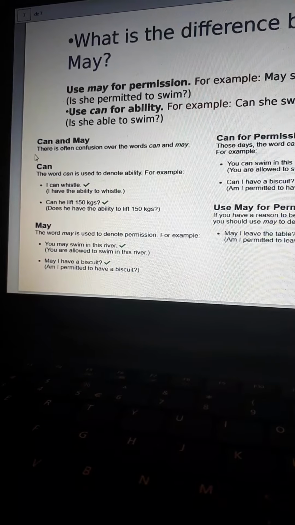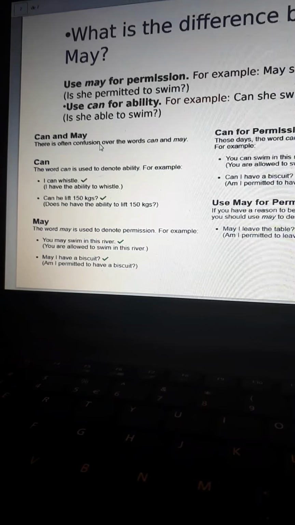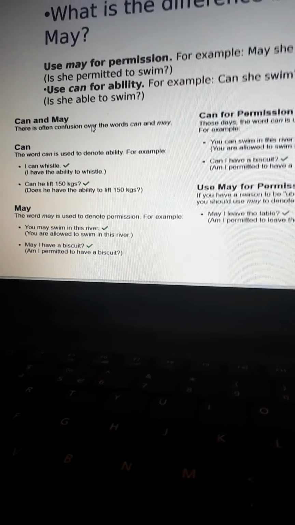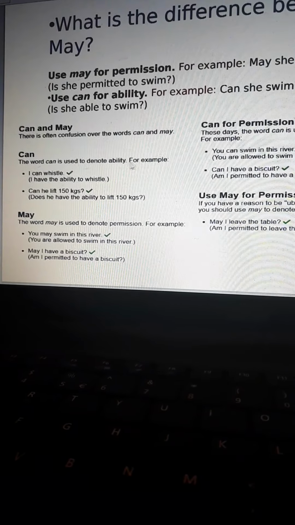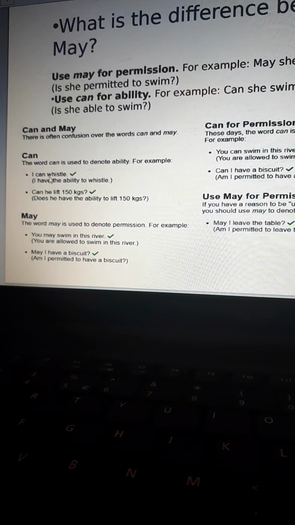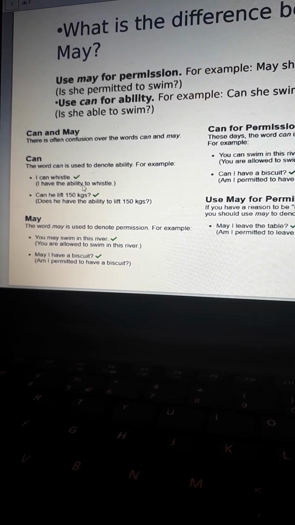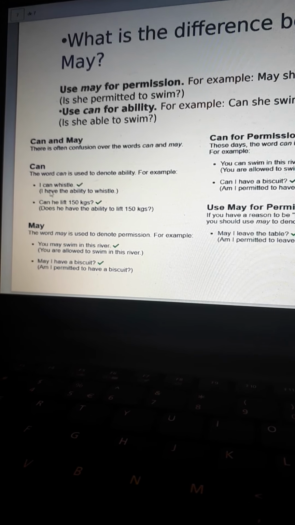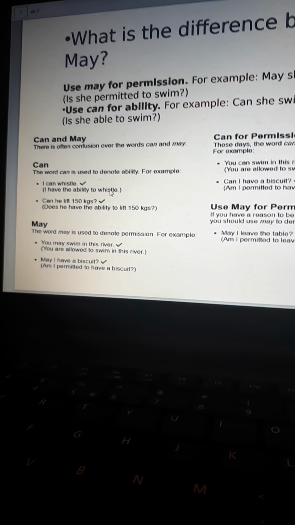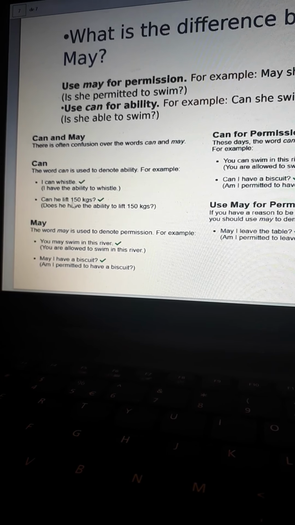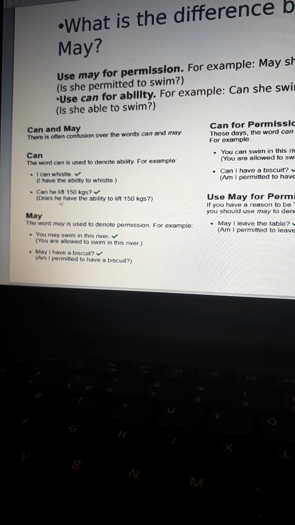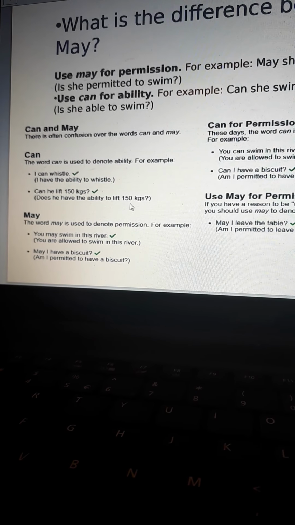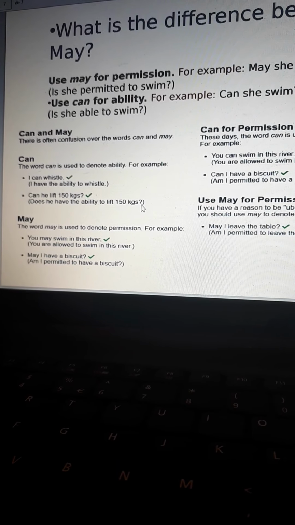Can and may, there is often confusion over the words can and may. The word can is used to denote ability. For example, I can whistle. It is the same as I have the ability to whistle. Or, can he lift 100 kilograms? This is the same as does he have the ability to lift 100 kilograms?